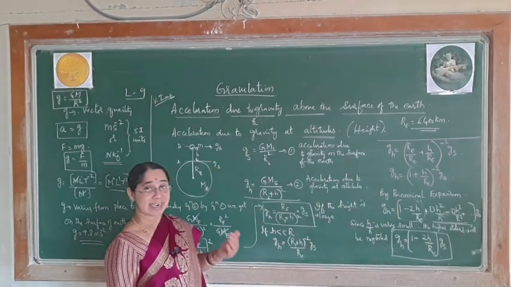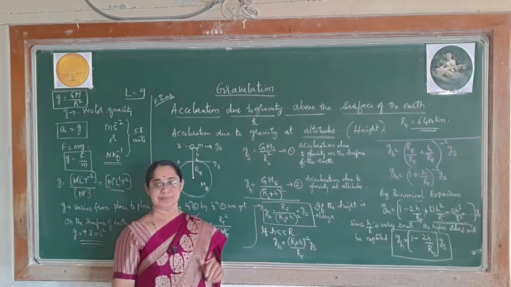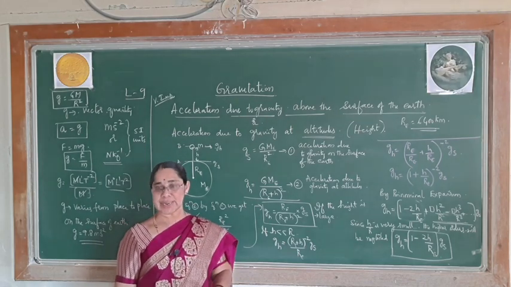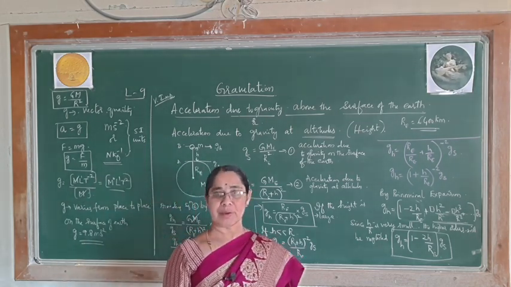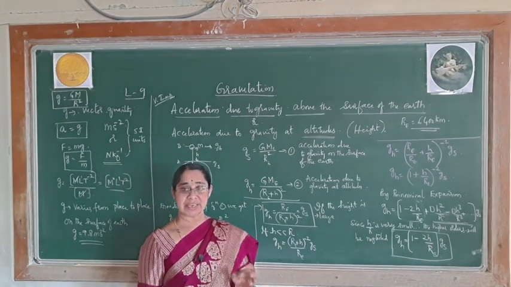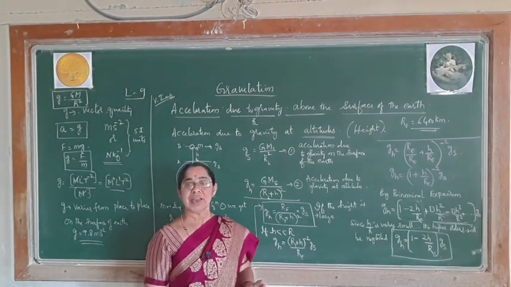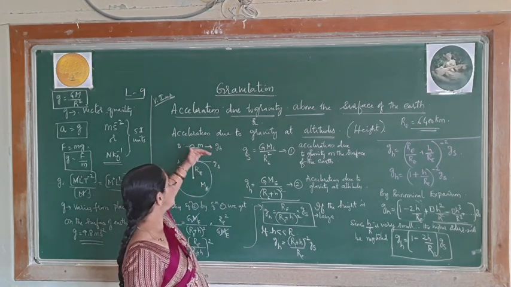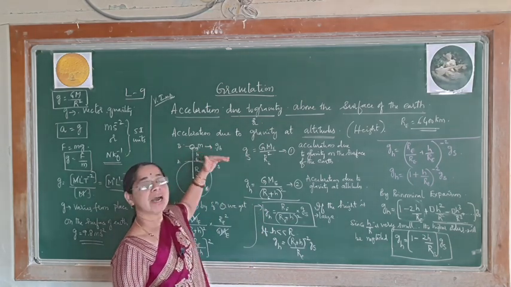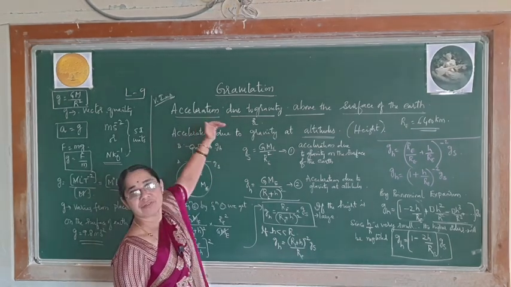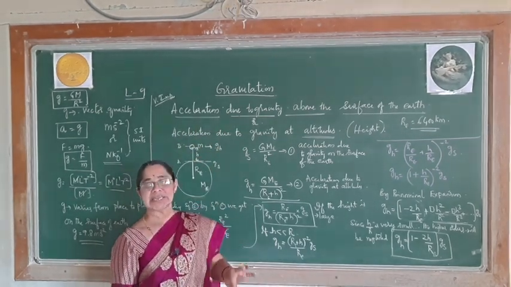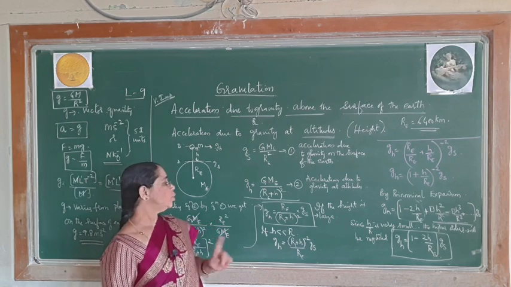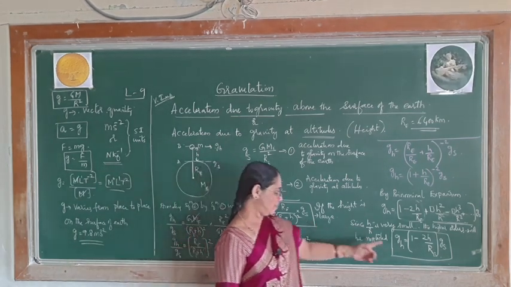So, as and when you get a question in this, maybe an objective type question, maybe a 5 mark problem, whenever you solve, you have to read the question very carefully in such a way whether the height is very close, that is nothing but the object is very close to the surface, or whether the object is away from the surface. Depending on the condition, you have to take the suitable formula. You need not take directly this formula.